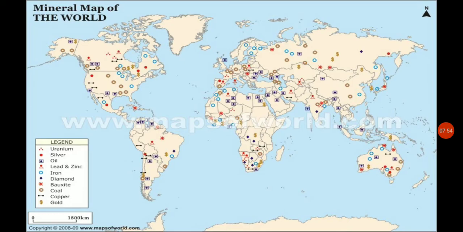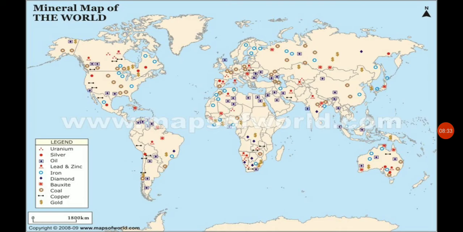In North America, the blue color depicts the rich deposits of iron ore. So you can see with this diagram where the areas have rich deposits of iron ore. In a similar way we have oil also. You can see in Africa there are huge deposits of oil. It is found in the European areas also, and a great amount of oil is being found. In India also you can see the Rann of Kutch, and it is found in the Maharashtra region. Many other parts of the world also have oil.